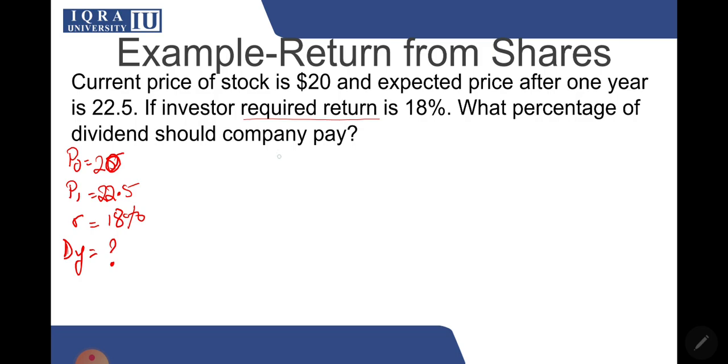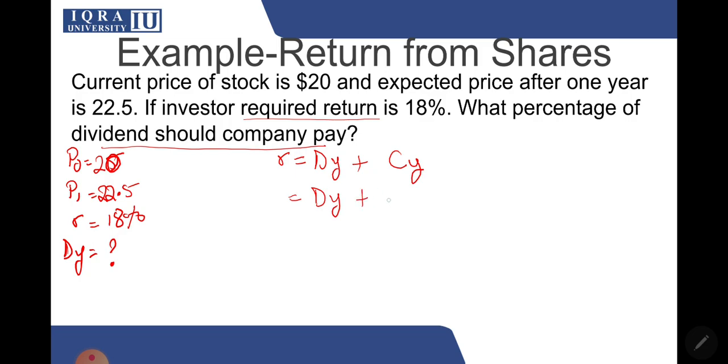So over here, the formula for your expected return can also be the formula for your required return if the market is in equilibrium. So R is equal to dividend yield plus capital gain yield. The formula for dividend yield we do not need, because it's asking you the percentage of dividend the company should pay. So it's asking you the whole dividend yield.